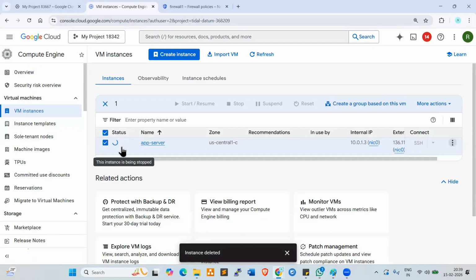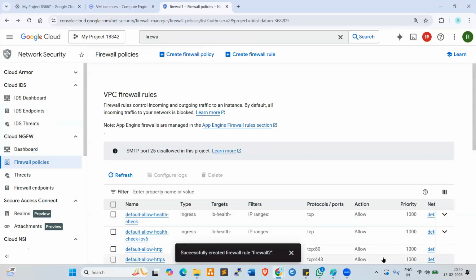Once you delete the servers, next go and delete the firewalls first. First you need to remove the firewalls, after that you can delete the VPC subnets. Go and delete the firewalls here.